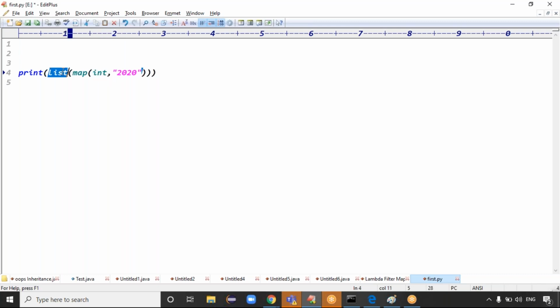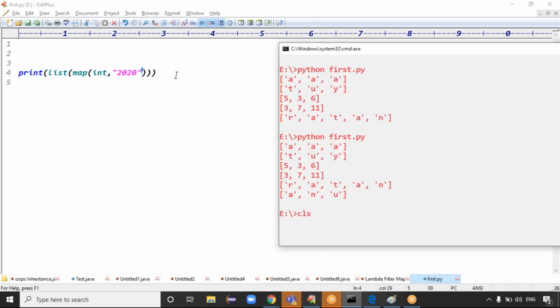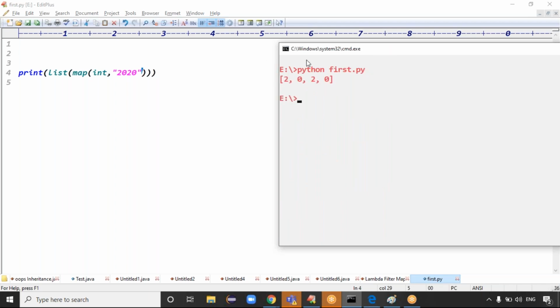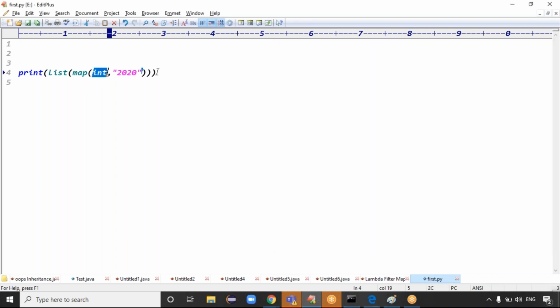That's what we got: a list of how many elements, guys? List of 4 elements. What type of elements will you get here? Integer, right? Because the logic you applied here is integer logic. Exactly, guys.